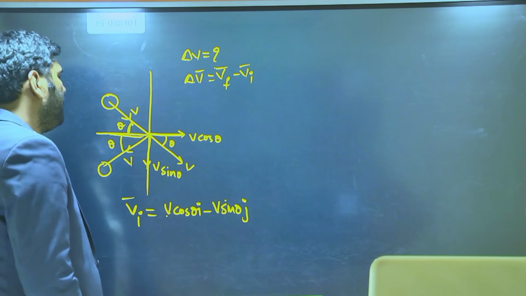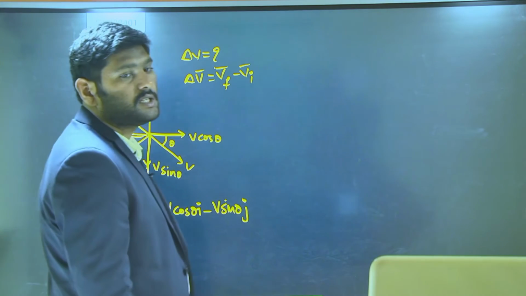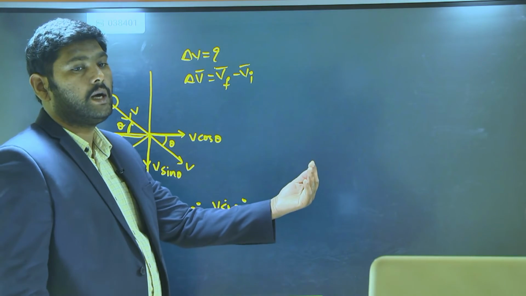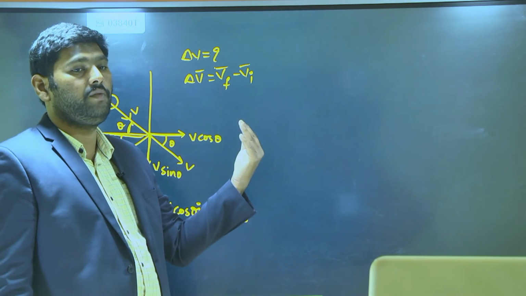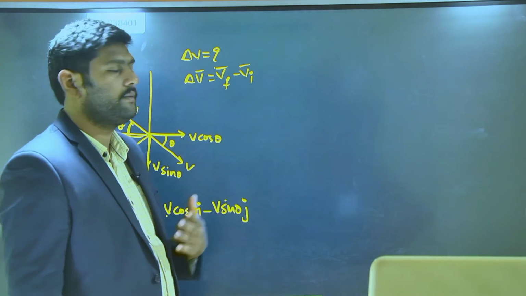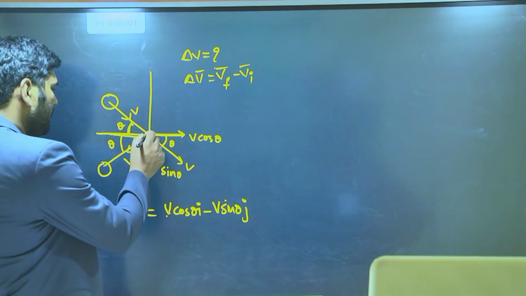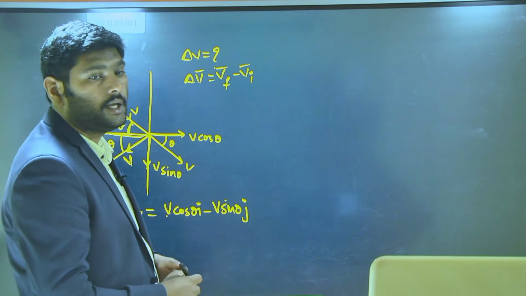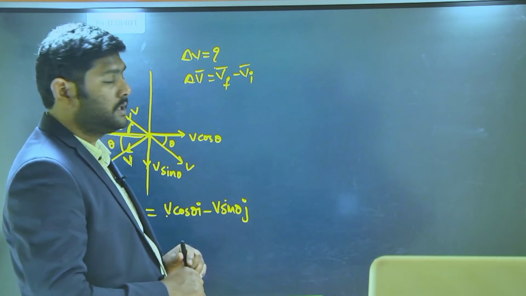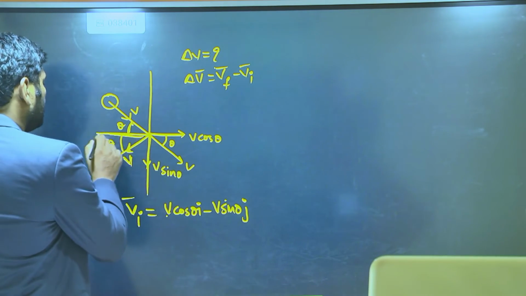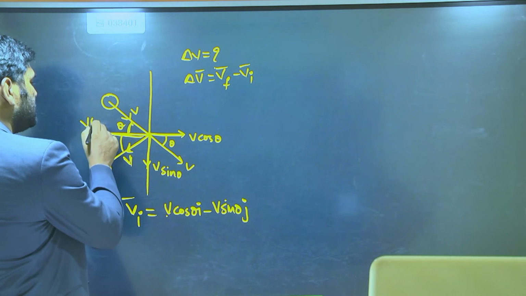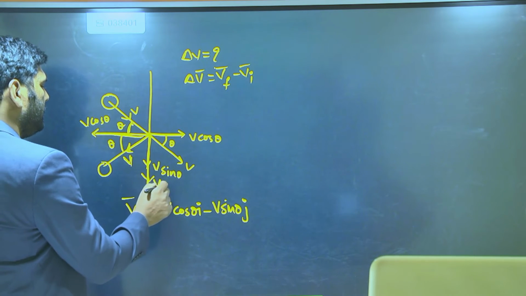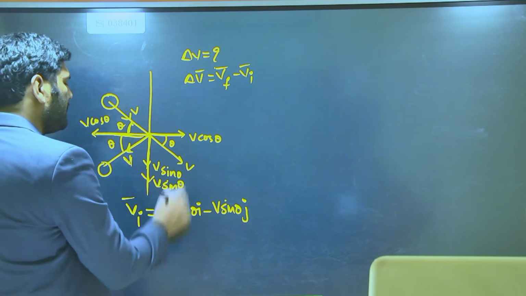Same way, the final velocity vector. In the rebounding situation, we are taking the final velocity vector. The object is rebounding with velocity v. Here also you can consider two components: one along this direction, v cos theta, and one along this direction, v sin theta.